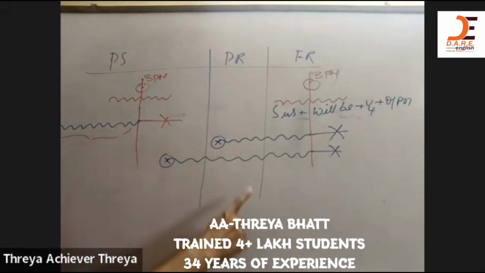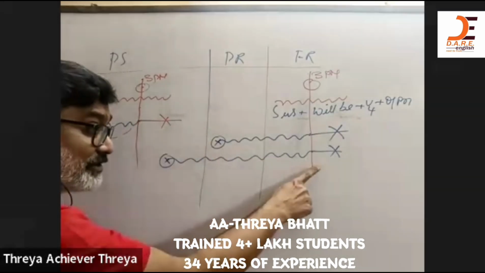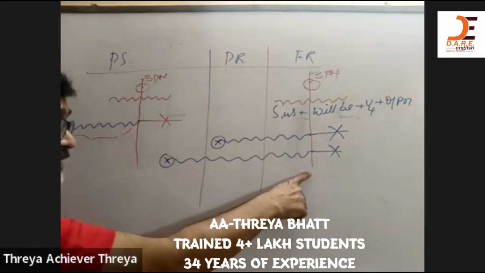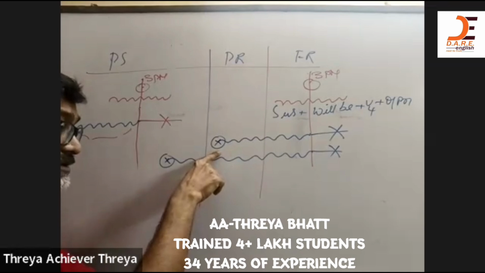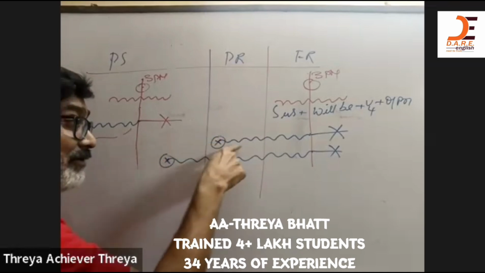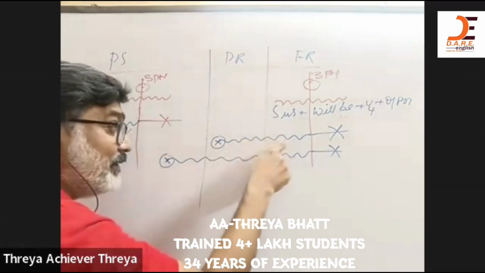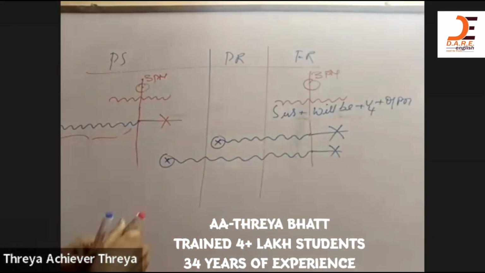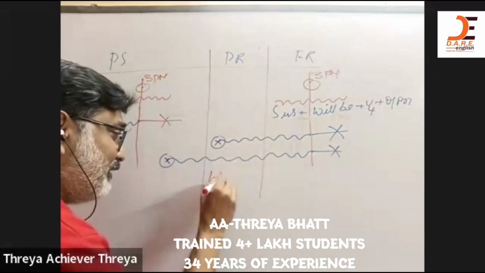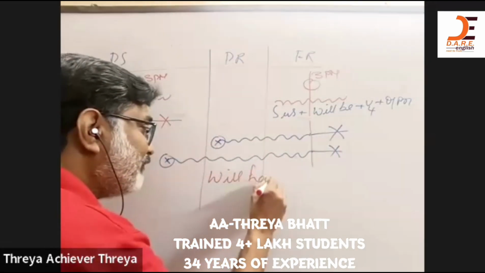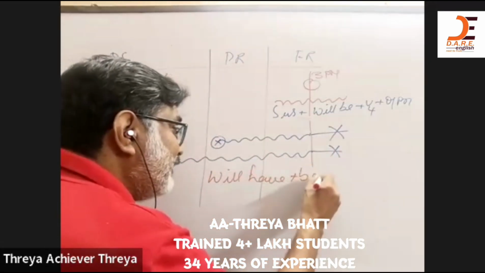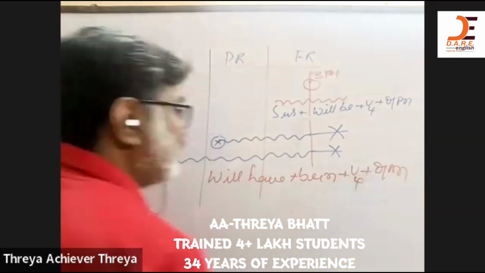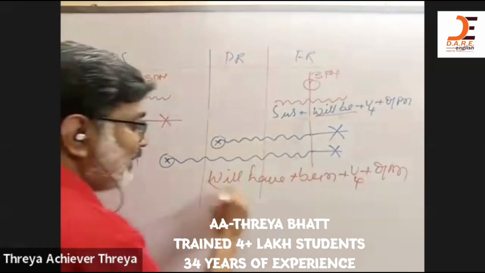మీకు చెప్తున్నాను, పర్ఫెక్ట్ కంటిన్యూస్ టెన్స్ అన్ని కూడా డిస్కంటిన్యూయేషన్ మీద ఫోకస్ చేస్తాయి. The focus on the discontinuation at one point of time in the future. సి, ఇప్పుడు ఎగ్జామ్స్ రాస్తున్నాడు. Now is writing exams. He will have been, not will be, will have been, future perfect. So in the future perfect, what we say is will have plus been plus V4 plus object. In place of will be, we use will have been.